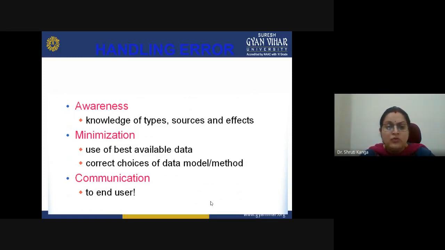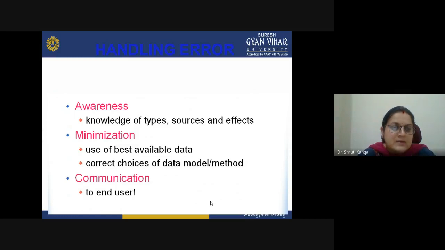Like, if we don't move with the time, time will keep moving at its own speed, but we will be left behind. So we have to be updated in each and every term if we want to go for this kind of error minimization.